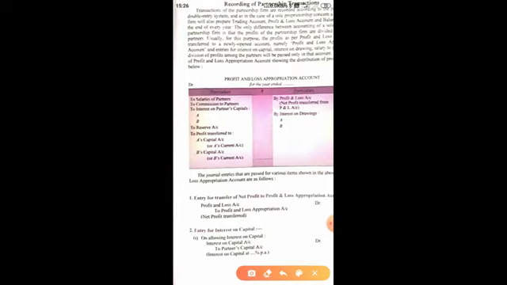You can see here, A and B are partners, they are charging interest. Now this appropriation is only possible if there is profit. If there is no profit, then there won't be any appropriation.